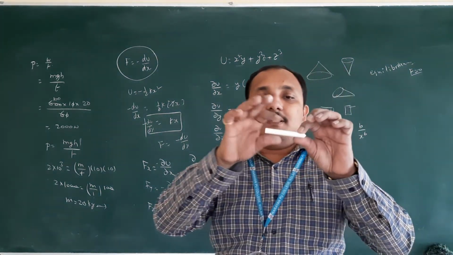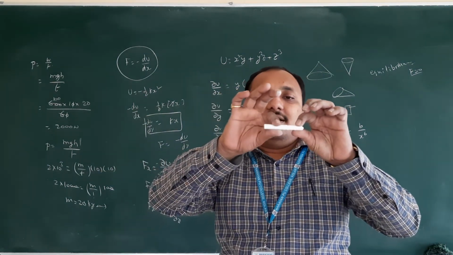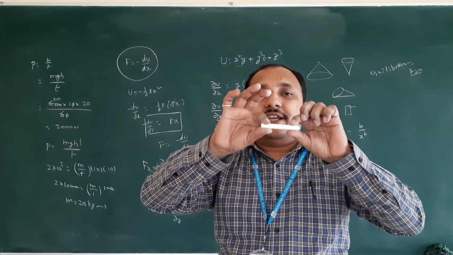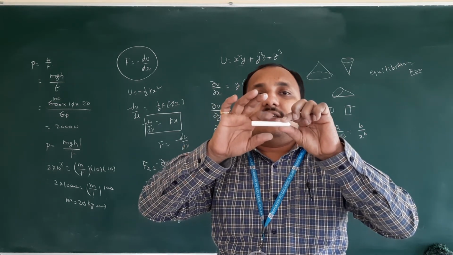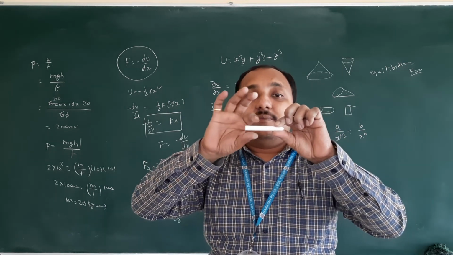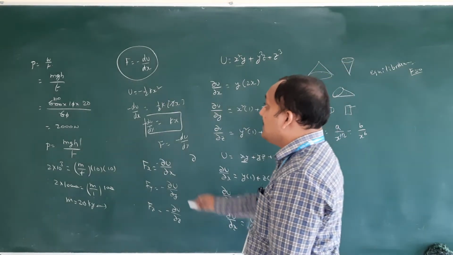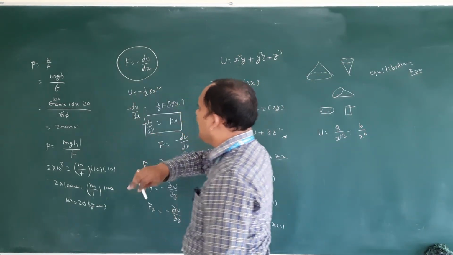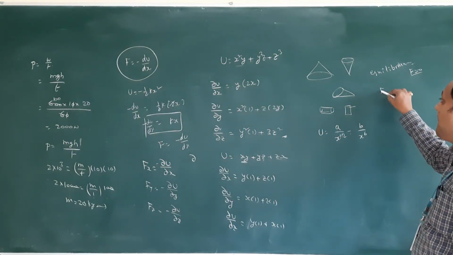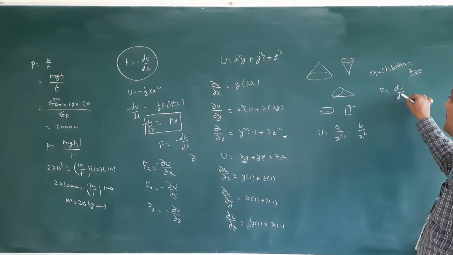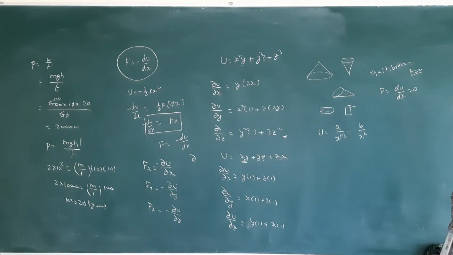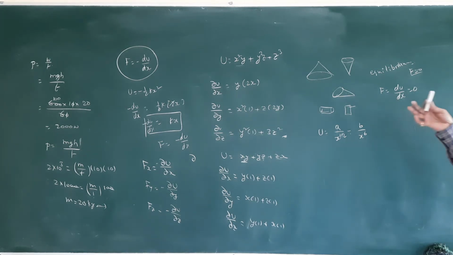I am applying some amount of force in this direction, some amount of force in this direction. Both are equal, which means this object is under equilibrium. So equilibrium means resultant force is 0. Resultant force is 0 means in this equation we can take F is equal to minus du by dx, that is going to be 0. That concept we are going to apply. Any type of equilibrium, stable or unstable or neutral, the resultant force is 0.